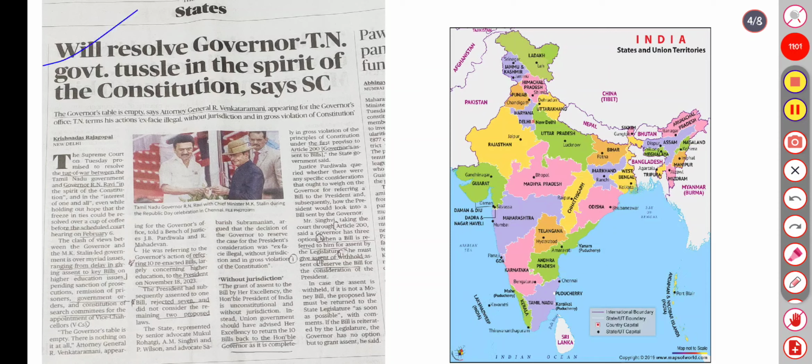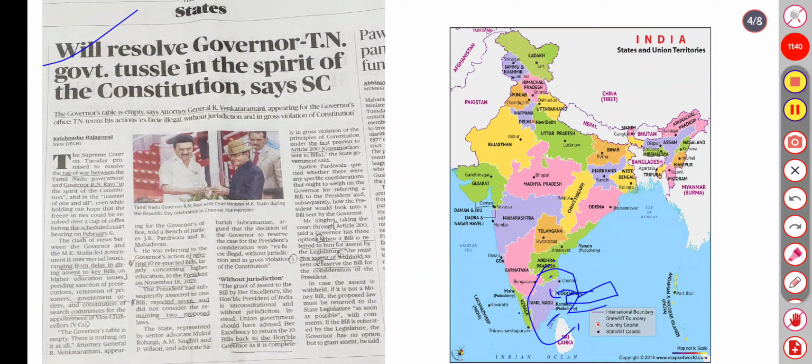Here the Madras High Court covers Tamil Nadu, and the Puducherry High Court comes under Madras, including Karaikal in Puducherry. So this is about the ongoing conflict between the governor and the CM, how he doesn't pass any bill and just keeps reserving them, and this creates a tussle between the two.